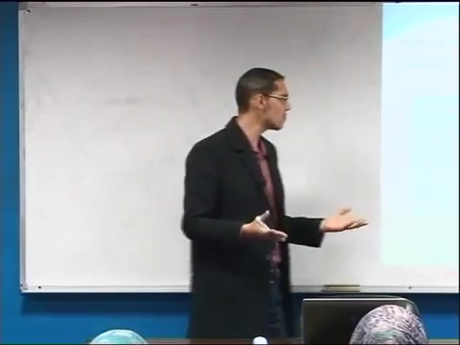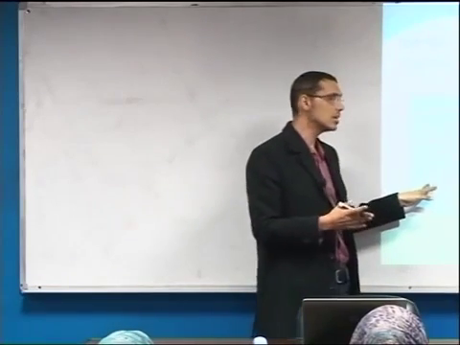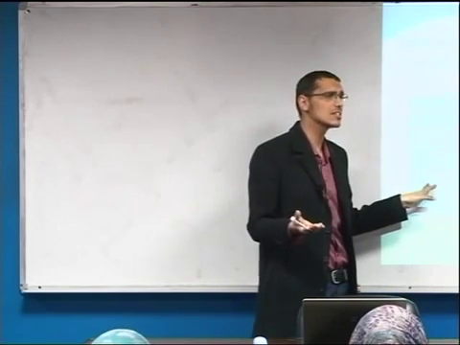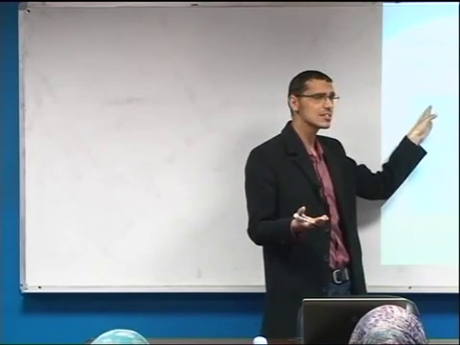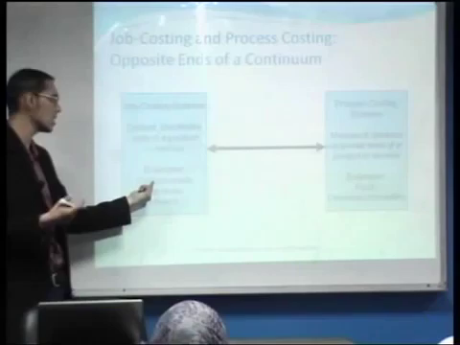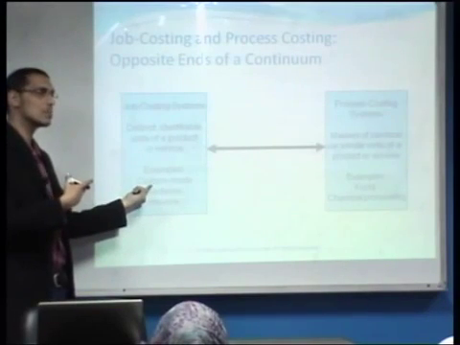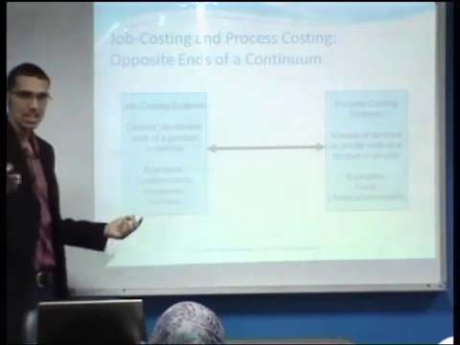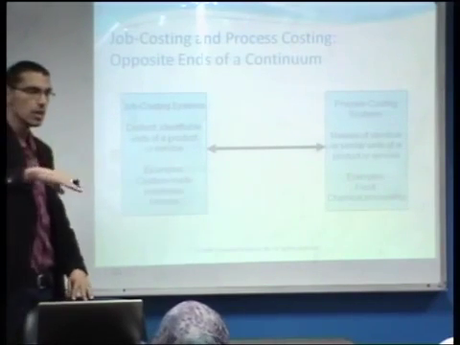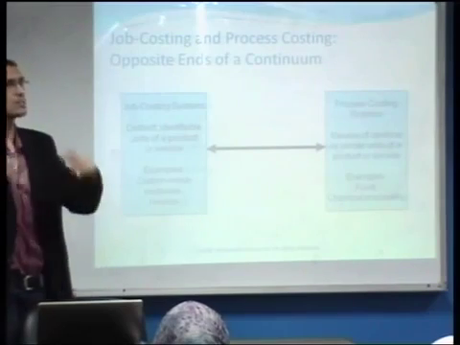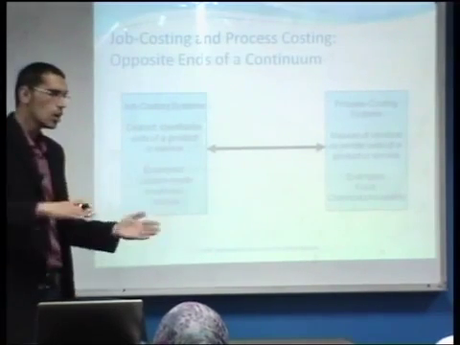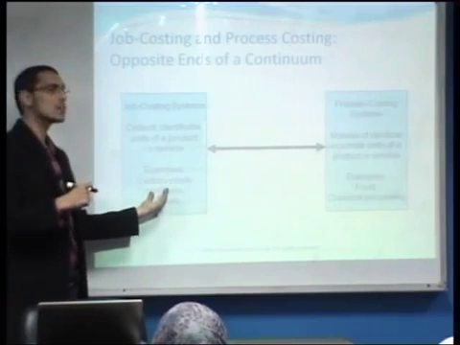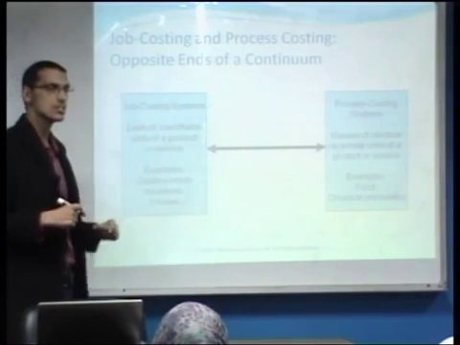As an example here, custom-made machines. This is one of the manufacturing processes that needs a job costing system. Why? Because each machine is custom-made, which means that each machine has different features and specifications than the other. Therefore, in this manufacturing process, we need to have a job costing system.